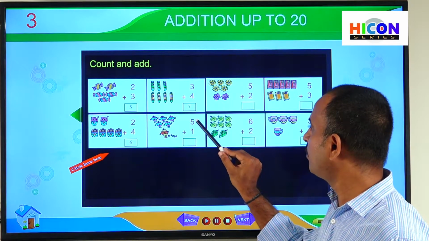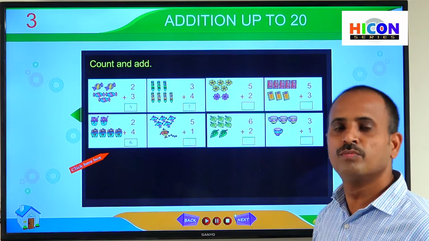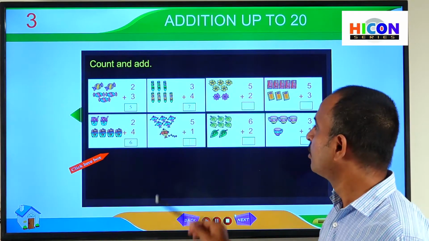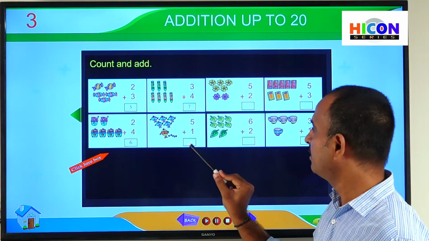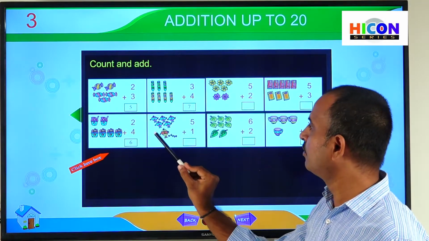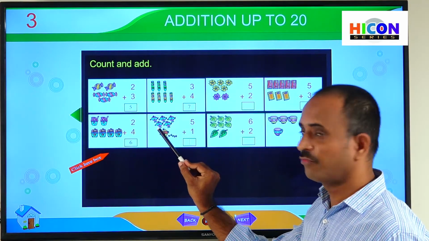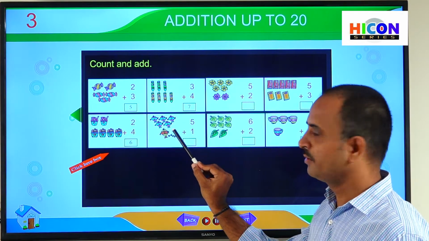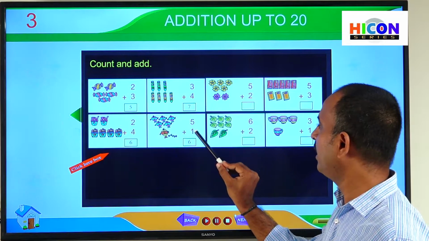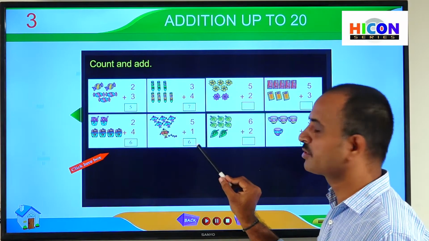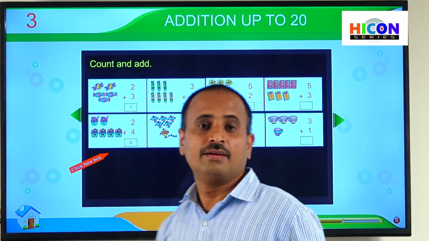So how can we get the sum of 5 and 1? So now we have to add these kites. So addition means put together. So putting together means counting together. So let us start counting all these kites, then we will get the sum. So let us start counting 1, 2, 3, 4, 5, 6. So write 6 in this box. So the sum of 5 and 1 is 6. Here 6 is called sum. So children, in this way, practice the remaining pictures.